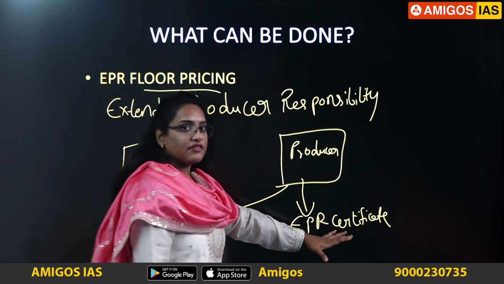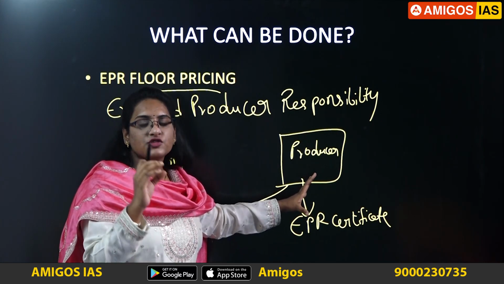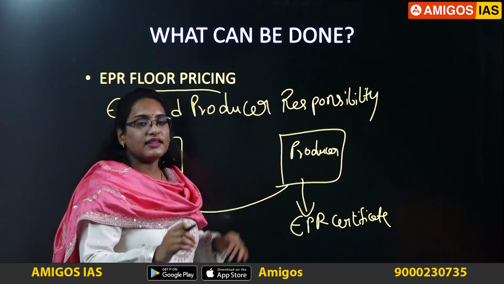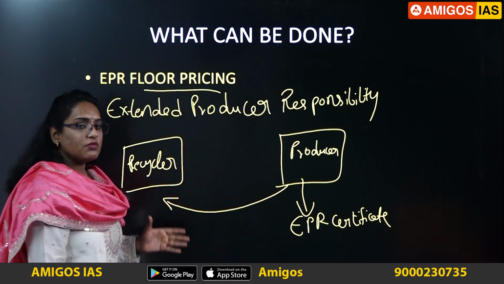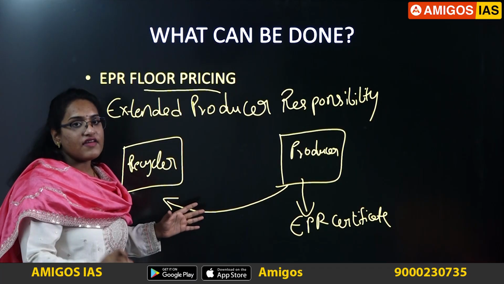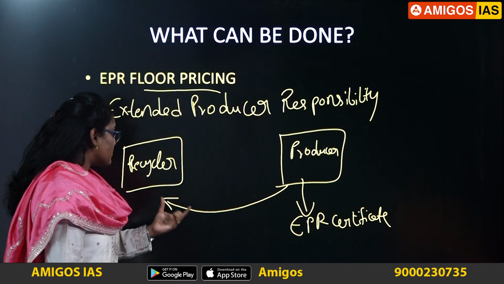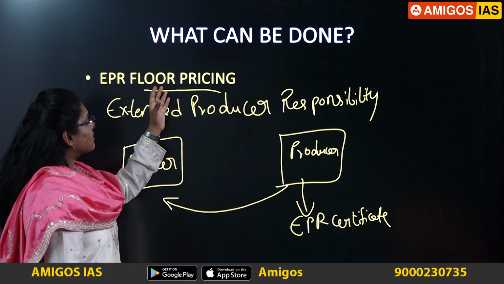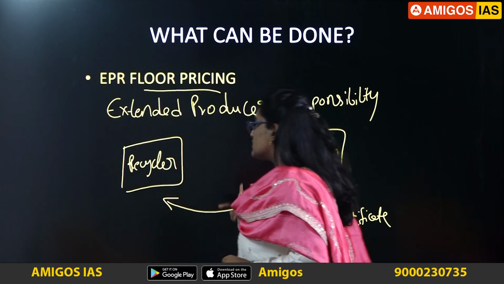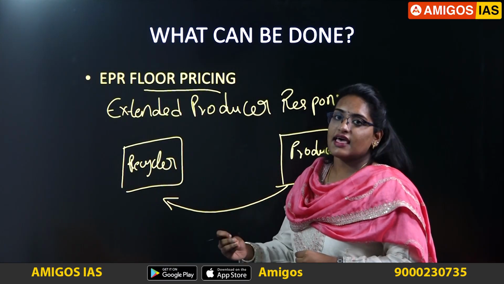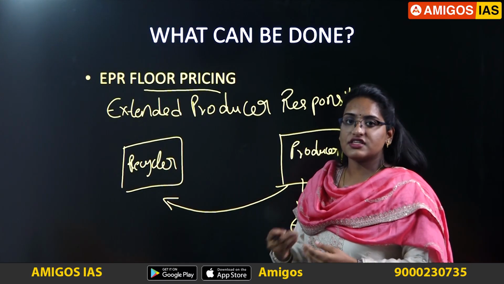This EPR certificate shows that the producer has reached the limits set by the government, that is, the recycling limits are being achieved by the producer. This is the mechanism introduced under the E-Waste Management Rules of 2022. Now, the incentive which he is paying to the recycler is called the floor price. So the floor price is paid by the producer to the recycler for recycling the e-waste on behalf of the producer.